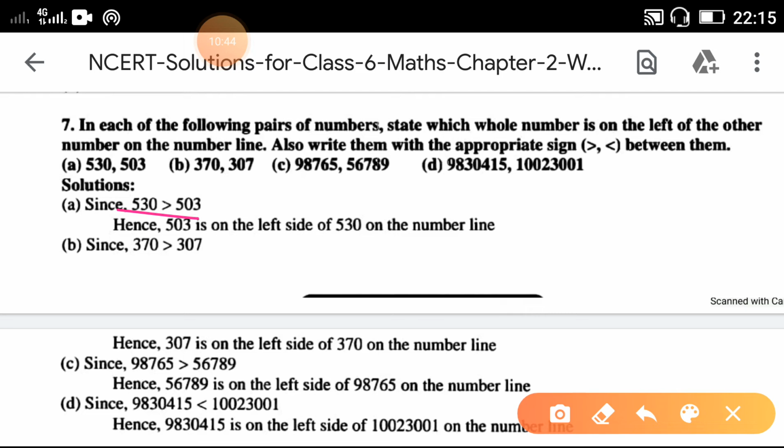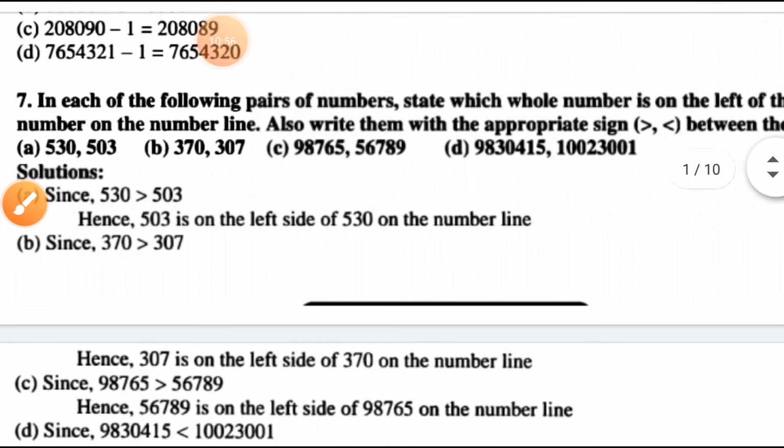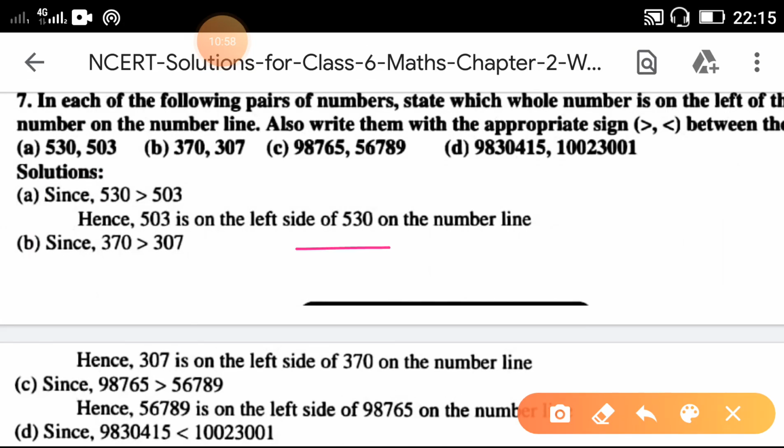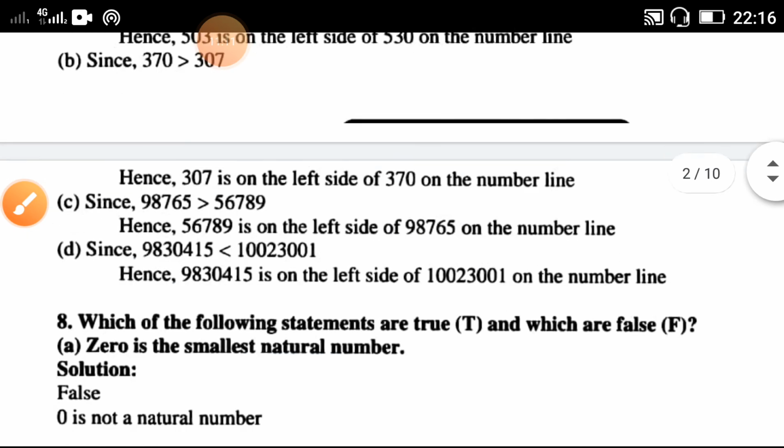530 and 503. Which one is the smaller? 503. Out of these two numbers, find out the smallest one, that will be on the left side. So 503 is on the left side on the number line. Second one, 370 and 307. Which one is the smallest? 307 is on the left side of 370 on the number line.